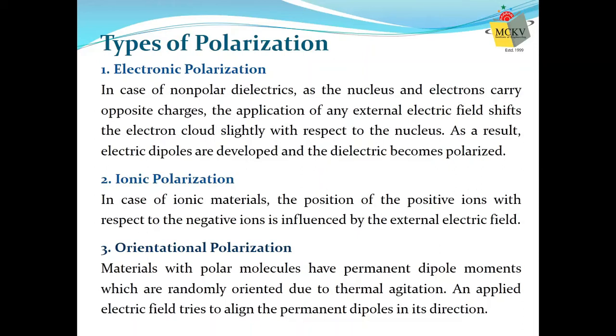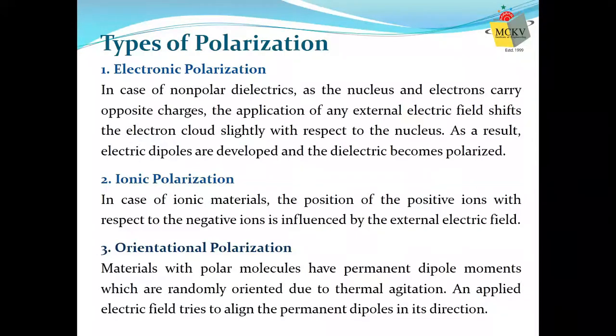So there are already electric dipoles. But as we have discussed earlier, these molecules are randomly oriented. That means the dipoles are randomly oriented. And that's why the vector sum of the dipole moments for the bulk material will be zero.